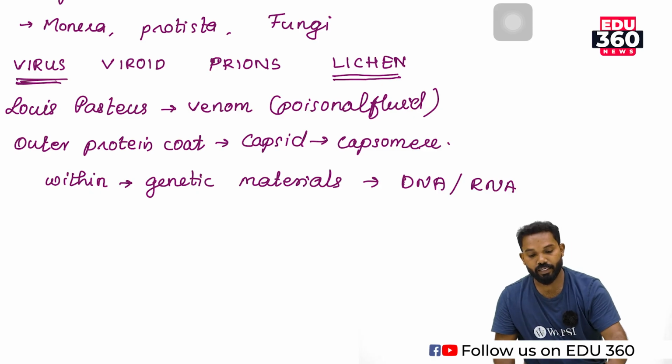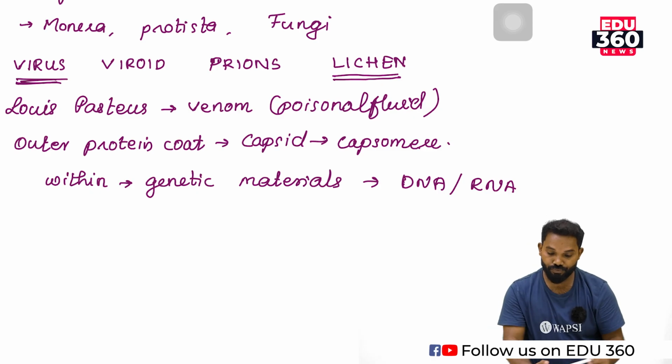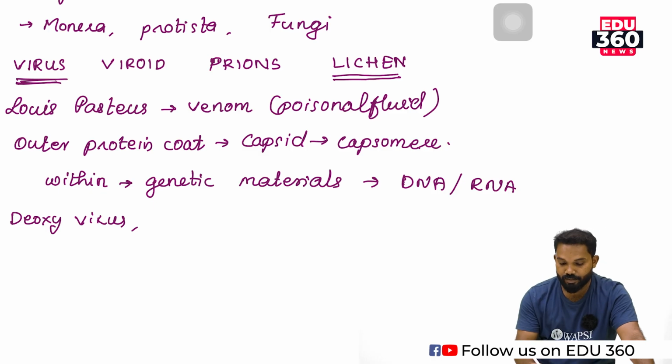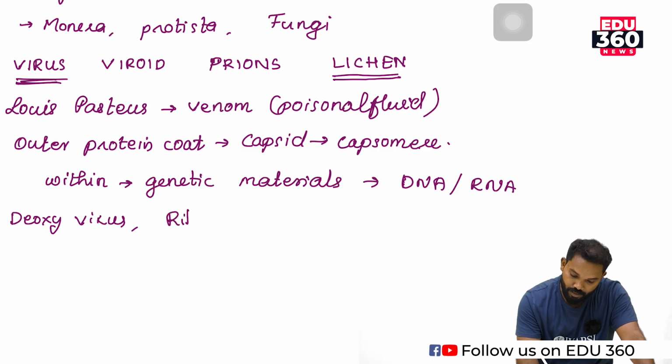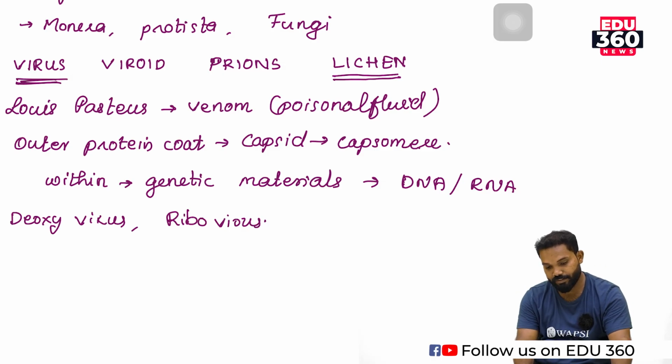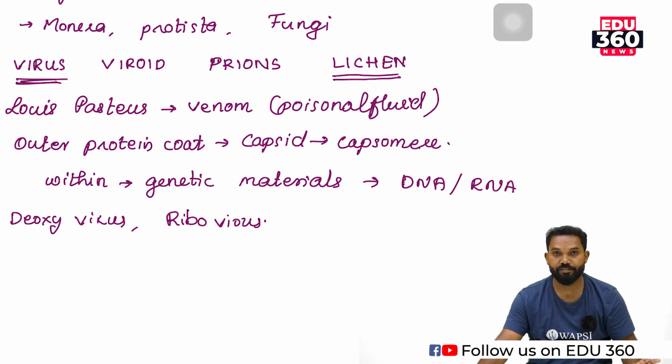A virus with DNA is known as a deoxyvirus, and a virus with RNA is known as a ribovirus. There may be double stranded DNA, single stranded DNA or single stranded RNA viruses.